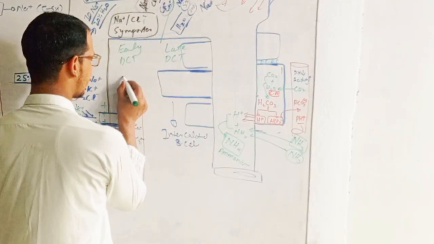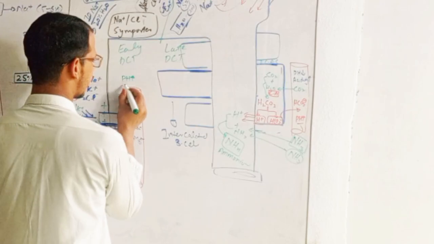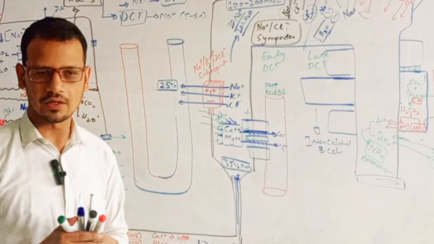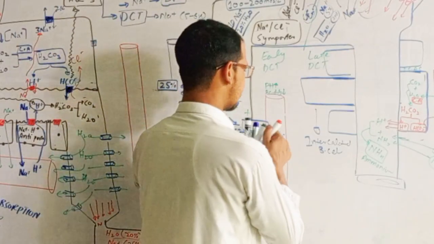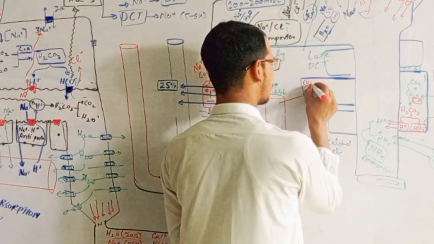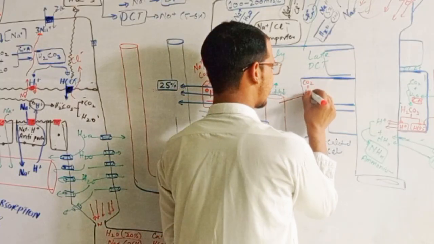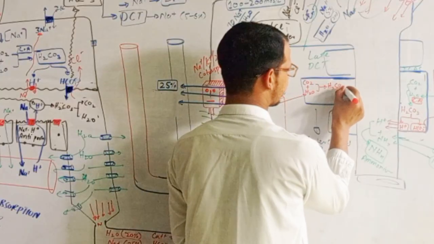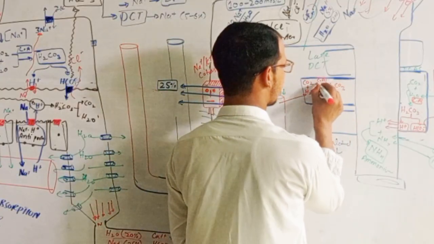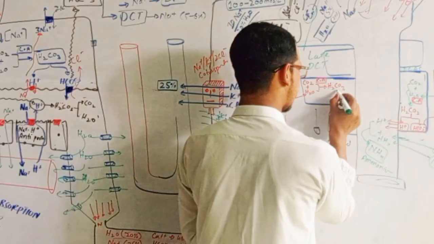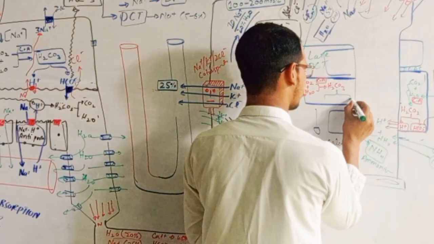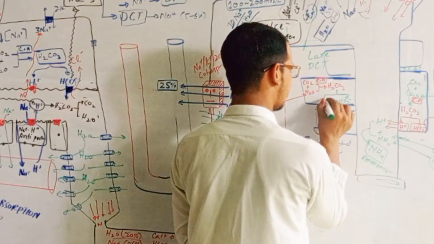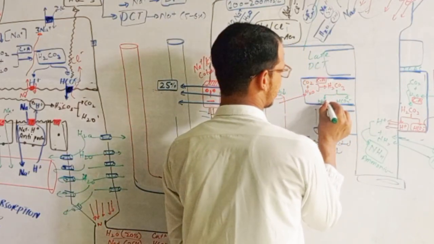For example, in blood we have high pH and acidity is decreased, alkalosis, right? What happens? It gives carbon dioxide to this cell and it reacts with water and forms carbonic acid in the presence of carbonic anhydrase, and quickly this carbonic acid breaks down into HCO3 minus ion and H plus ion.